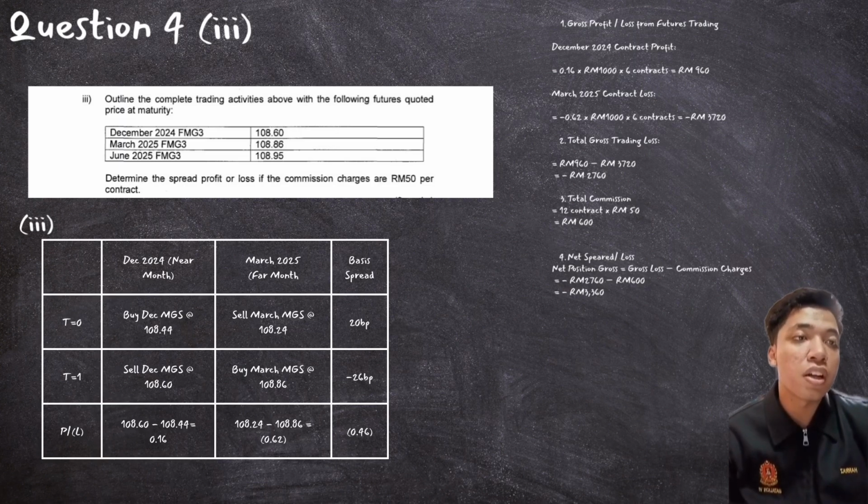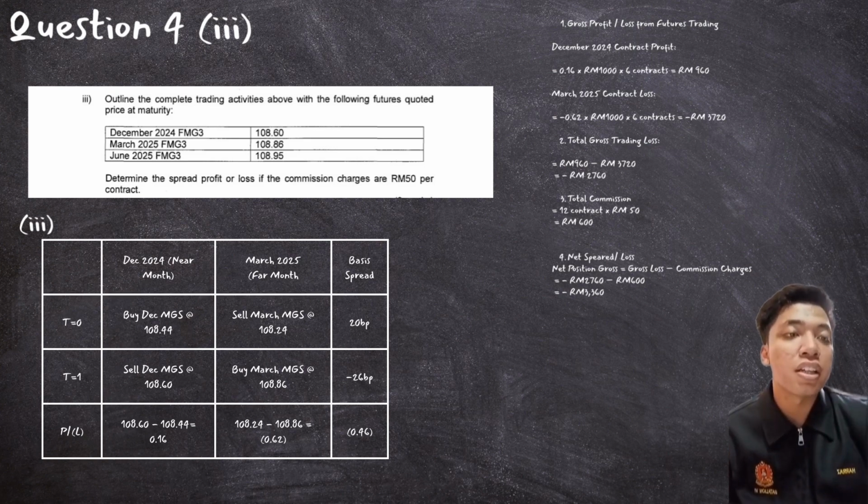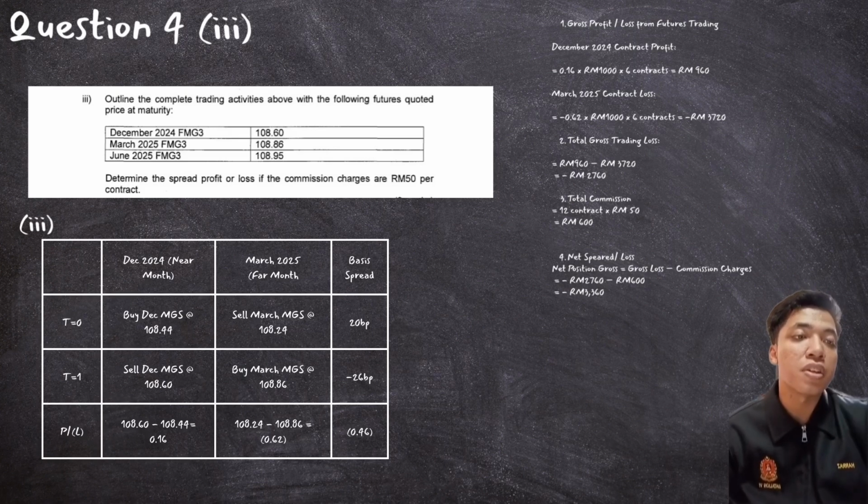So let's go through the spread profit or loss if the commission charge is 50 ringgit per contract. Gross profit or loss: December 2024 contract profit 0.16 times 1,000 times 6 contracts, and we get 960. March 2025 contract loss negative 0.62 times 1,000 times 6 contracts, and we get negative 3720. For the total gross trading loss, 960 minus 3720, and we get negative 2760.